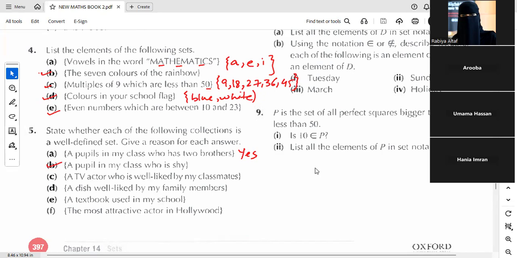No, this is not well defined because again we have an adjective over there. If in the description of a set an adjective is there, it means it is not well defined. Otherwise, the collection would be well defined. So this is again not well defined. What about C part? Same for everyone? No. So again, it is not well defined. Next part D. No again. E.